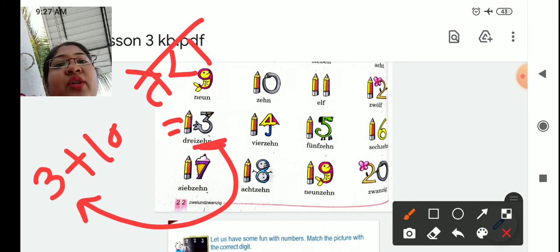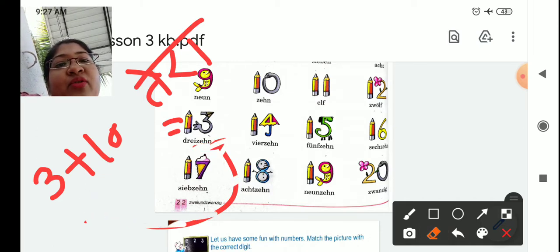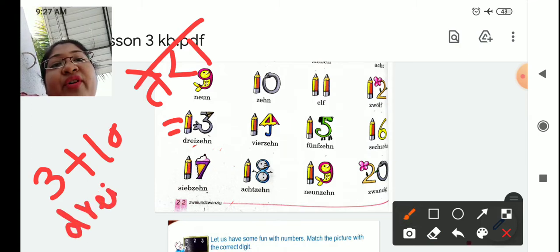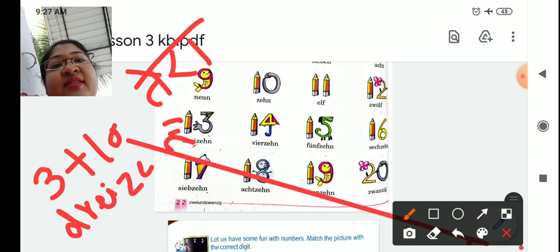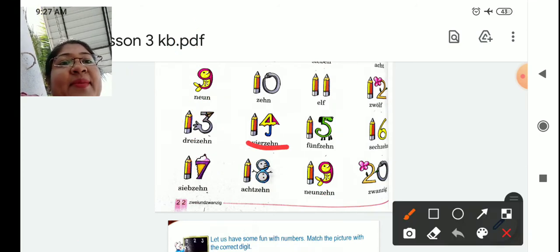So the word for 3 is drei and the word for 10 is zehn. So the word becomes 13. Same is for 14, 15.